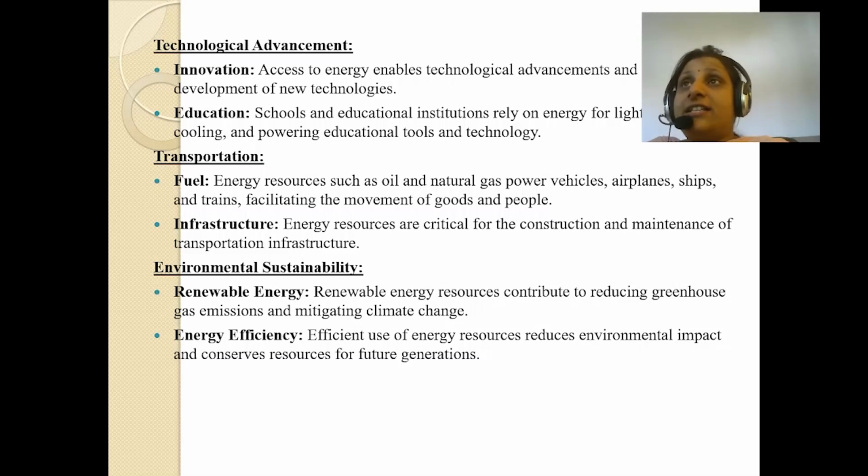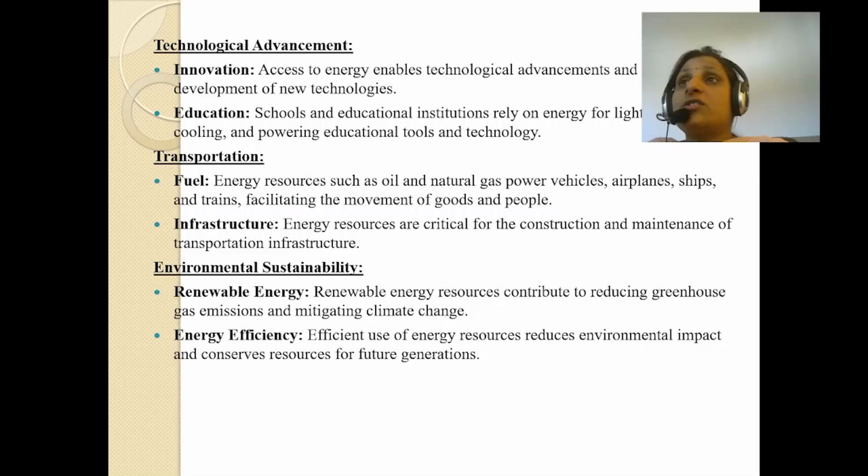Schools and educational institutions rely on energy for lighting, heating, cooling, and to power their educational tools and technology. To see where energy resources are making an advantage, in transportation also, this fuel is needed. We need oil and natural gas to power vehicles, airplanes, ships, trains. In all these, we require various energy products, which facilitate the movement of goods and people.